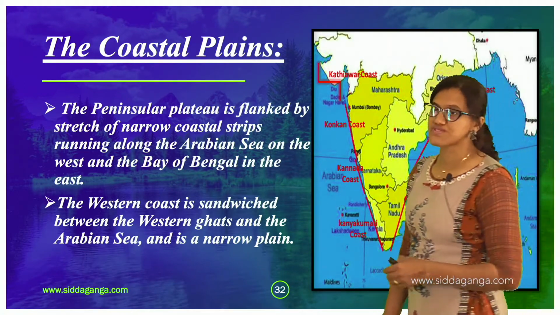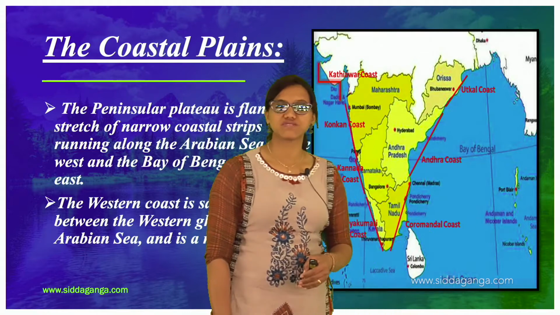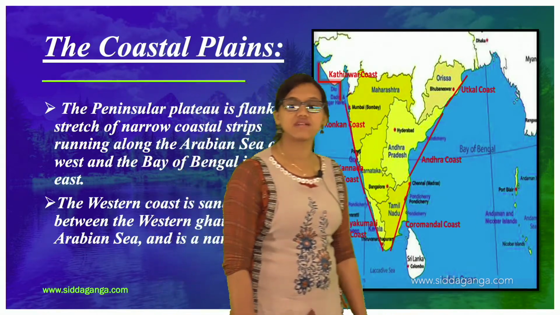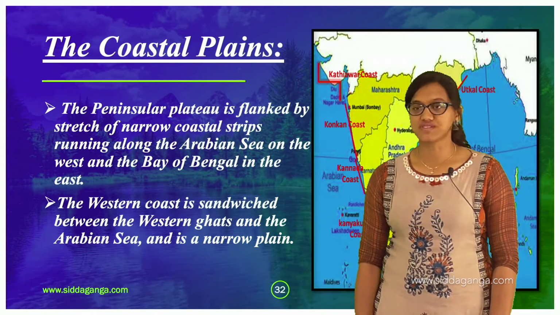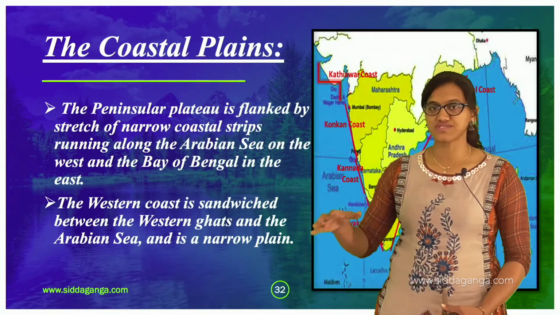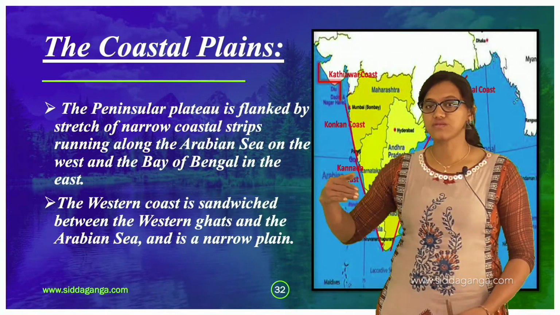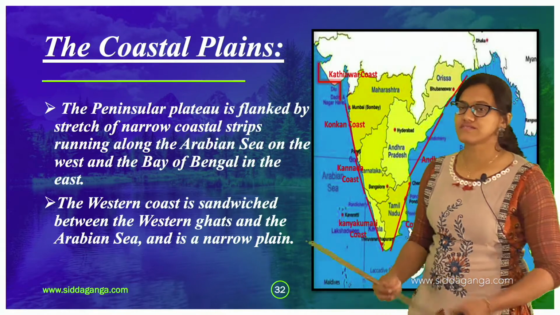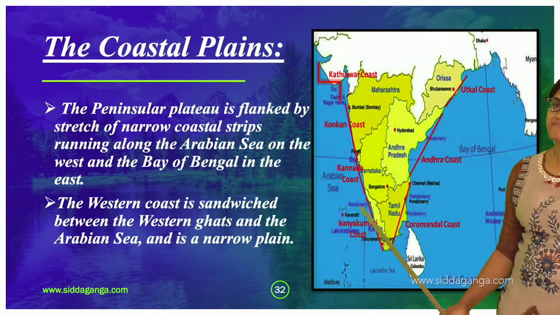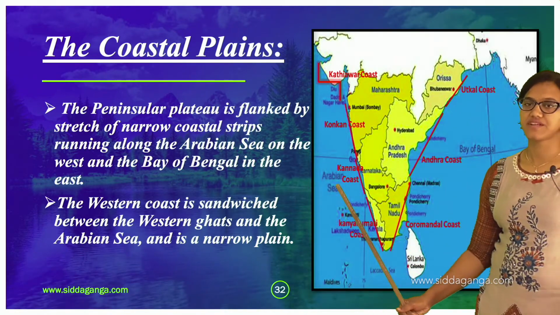You can find the coastal plain. So when it comes to the coastal plain, what they are telling is that the Peninsula Plateau is flanked by a stretch of narrow coastal strips. There are certain coastal strips running along the Arabian Sea on the west. Here you have the Arabian Sea, right? Yes, you can find the Arabian Sea.